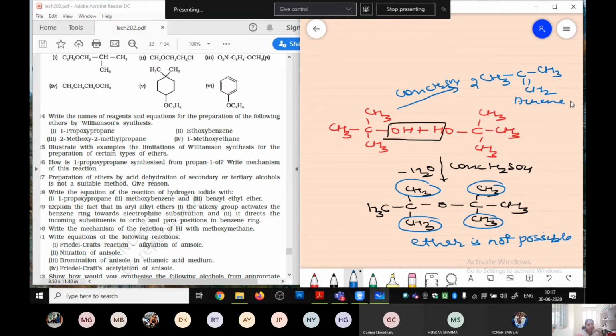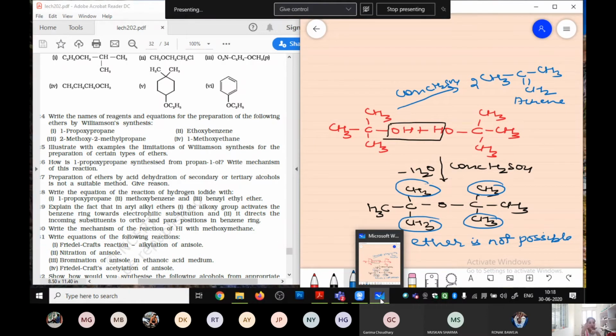11.27 बेटा. Yes or no? मैम रिपीट कर दो. Repeat कर दूं. Okay. Now look, the question says that preparation of ethers by acid dehydration of secondary or tertiary alcohol is not a suitable method. Give reason. हमें question ये कह रहा है that when you are preparing an ether by the acid dehydration, आप acid लेके उसको dehydrate कर रहे हो, तो primary alcohol is going to give you an ether, but the secondary and tertiary are not giving you the ether.